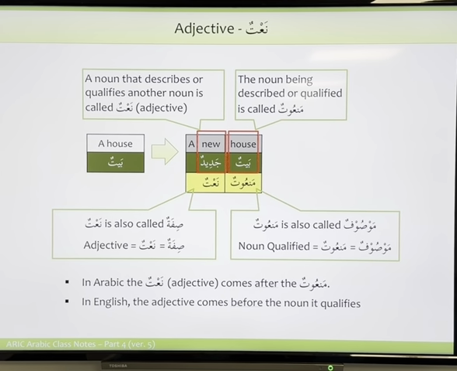So it's got two names, but it's mostly known by man'ut. Remember this, brothers. I know there are too many things to do. We have badal and now we're having man'ut. Just remember these. And naat is also called sifatun. Sifatun or na'tun. Have you heard this word sifatun anywhere?